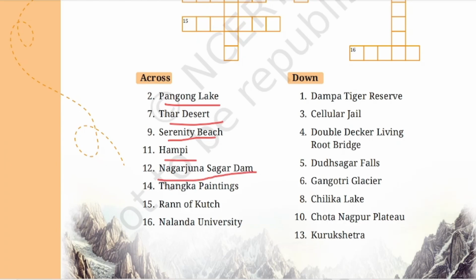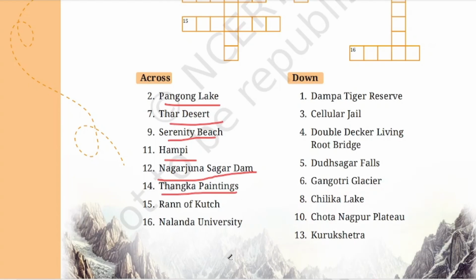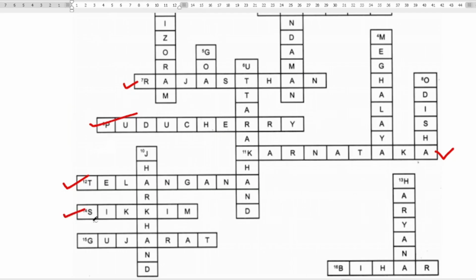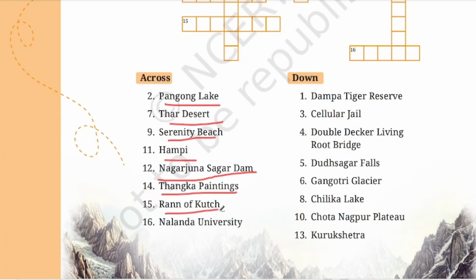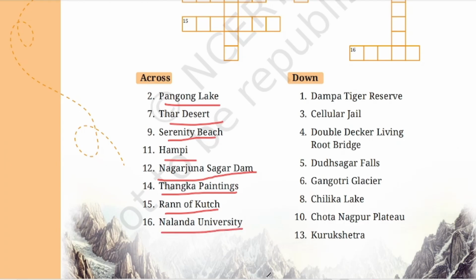Nagarjuna Sagar Dam is in Telangana. Tanka Paintings in Sikkim. Rann of Kutch, Gujarat. Nalanda University, Bihar. So these were across, and now downwards.